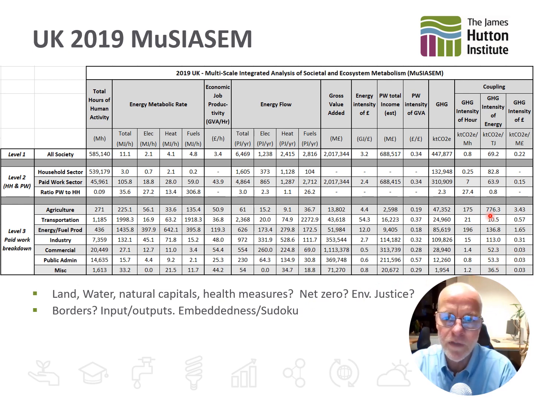And over here I have the different kind of greenhouse gas intensities, how they're coupled against either different energy or human hours of labor or an economic value like the pound. And I have some other calculations here also. I'm trying to also add water and land into my data here, so I'm looking for that data. And this also does not include borders, so what gets imported and exported from the United Kingdom.